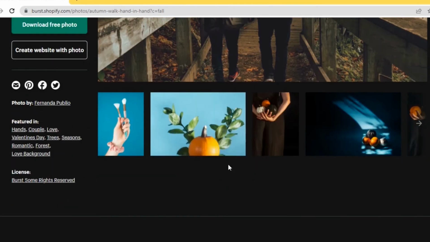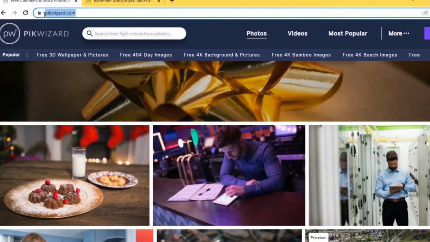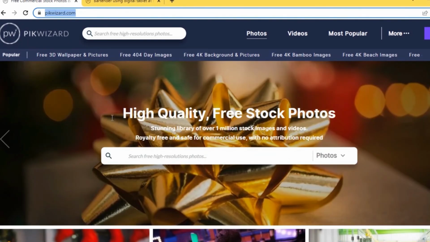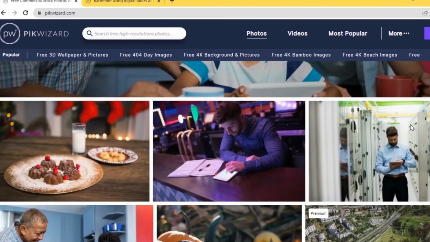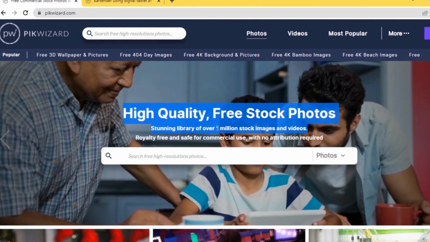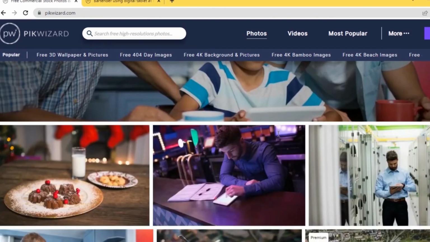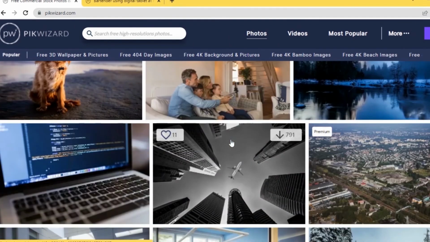However, an alternative option is also available for you. PicWizard.com is the website that I am talking about. On this website, you can also get many high-quality and free stock images. Over 1 million distinct high-quality photos are available for download, all of which are provided for free. This is a more efficient and time-saving way than the previous one.